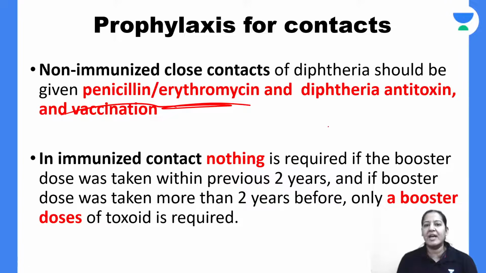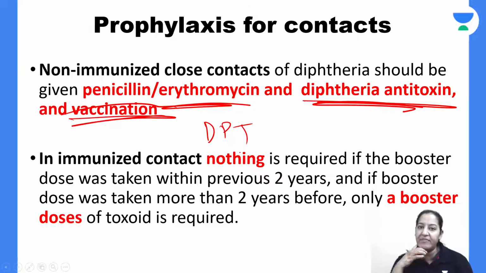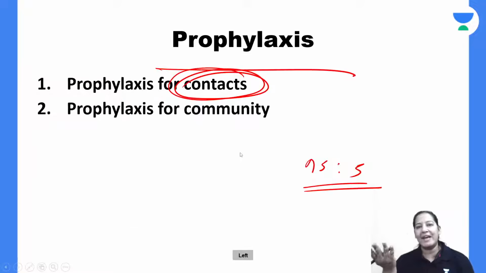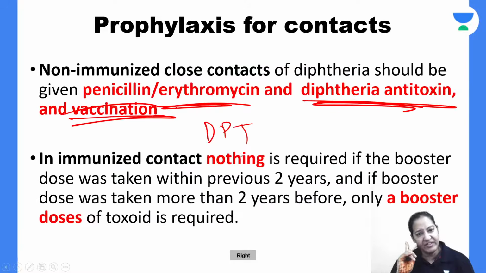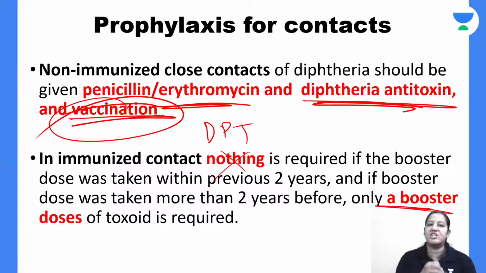So give antibiotic, give diphtheria antitoxin previously only, and give vaccination. The vaccination is DPT. I guess everyone is vaccinated for DPT. Are you vaccinated for DPT? Yes, our parents vaccinated us with DPT when we were children. But many people from the villages, from the periphery, don't know about the vaccine. The children are not vaccinated for DPT. If they are vaccinated for DPT, nothing has to be done. Only a booster dose will suffice. If vaccination is not done, give proper vaccination of DPT.